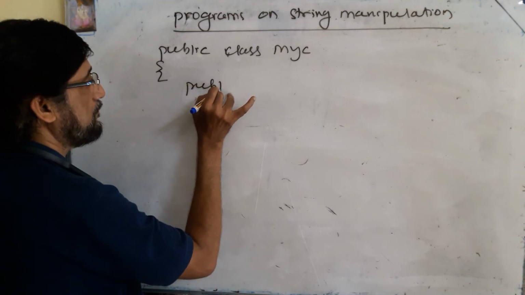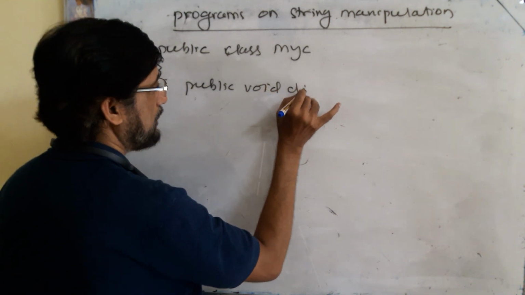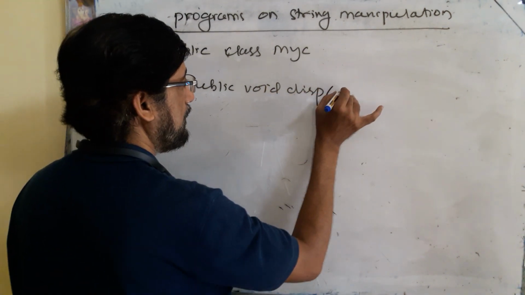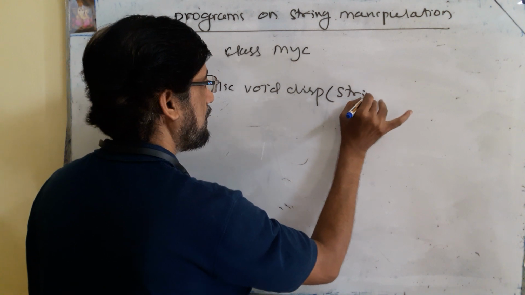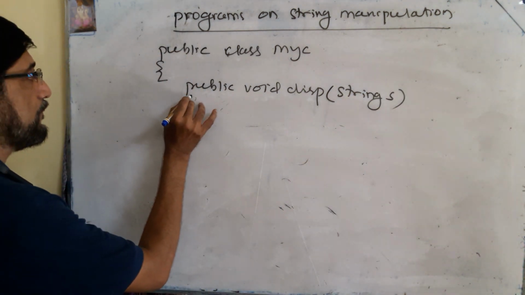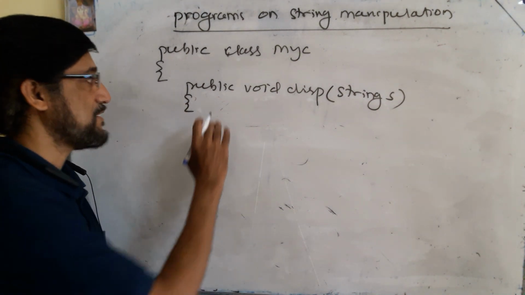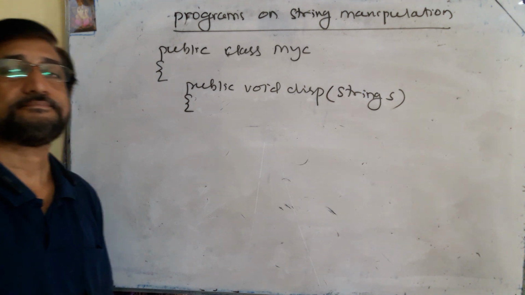Public method, I am taking public void display ds method, and string, I am taking string s is my string variable. Okay. Now what you do? All the necessary variables will be declared afterwards.